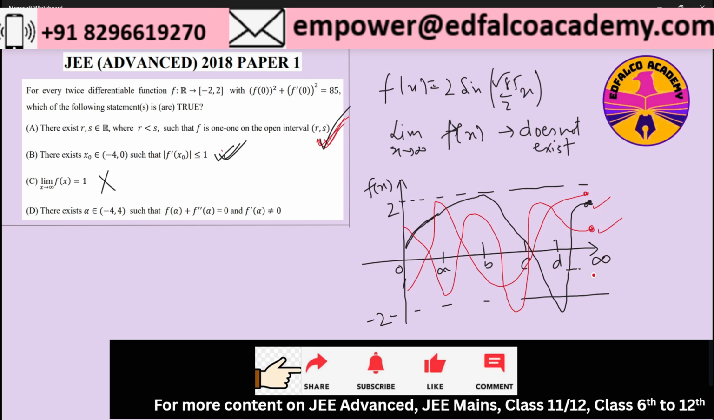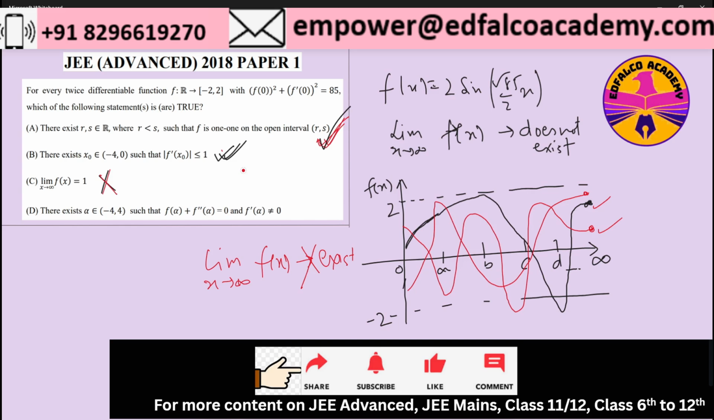So at x equal to infinity, based on the constraints given, I cannot guarantee that it will take a unique value. Therefore, the limit as x tends to infinity of f of x does not exist. So this option is again wrong from a generic function perspective as well.